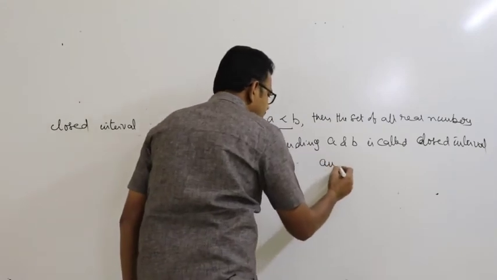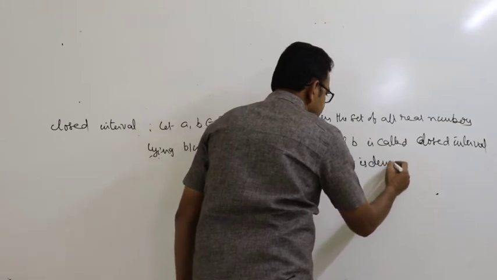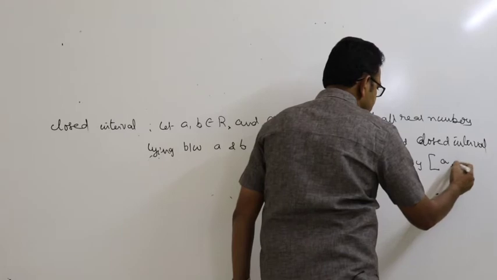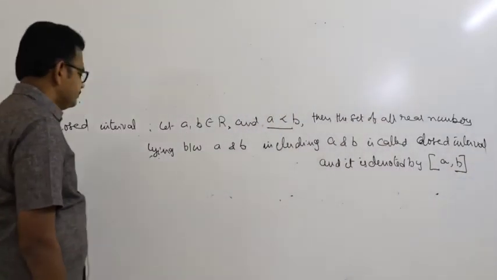And it is denoted by closed interval a comma b.